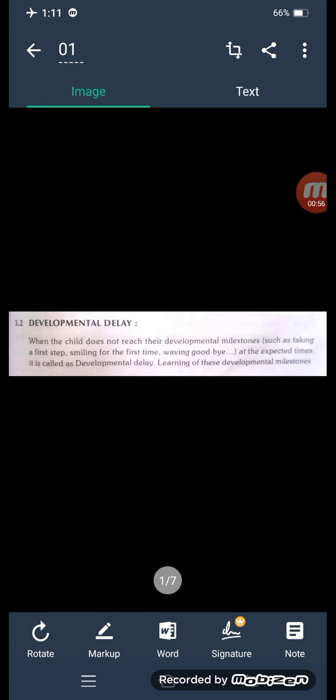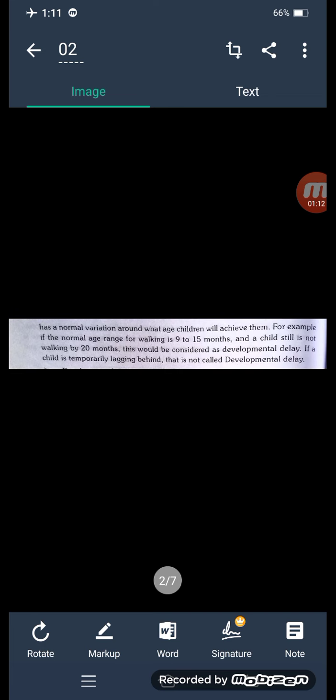These are the developmental characters. In a particular period of time, their growth and physical properties, as well as the internal organs, also develop. Any change in this is known as developmental delay. Developmental milestones have normal variations around what age children will achieve them. At a particular age, children do different kinds of activities like walking, smiling, talking, etc. These activities are observed at different ages of the baby.